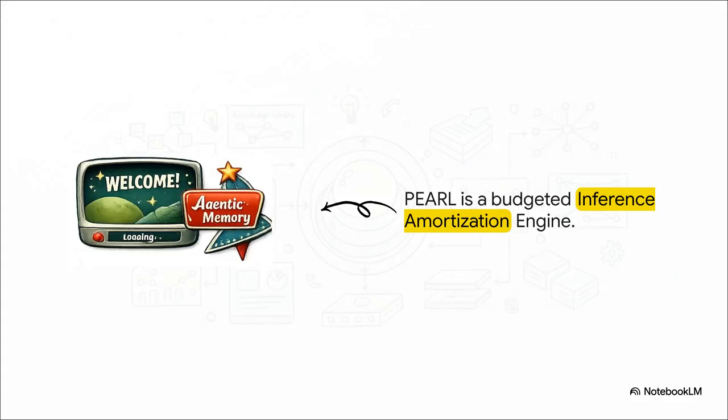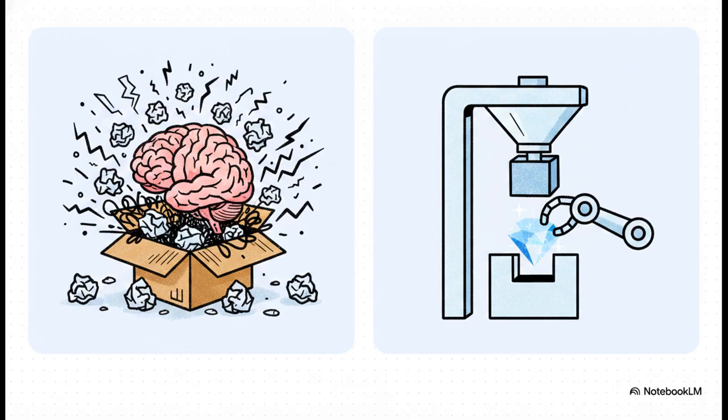The big concept to grab onto here is that Perl is a budgeted inference amortization engine. The whole goal is to completely scrap that chaotic, giant prompt approach. So instead of treating memory like this messy, homogeneous blob of text that you just dump into a prompt and cross your fingers, Perl treats it as structured, verifiable, agentic memory.